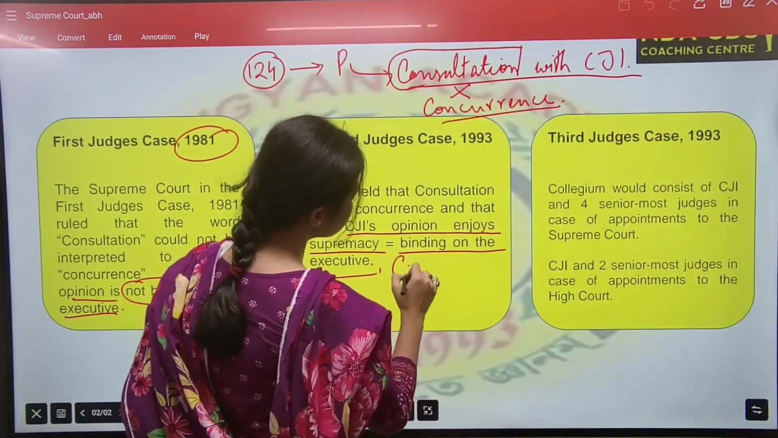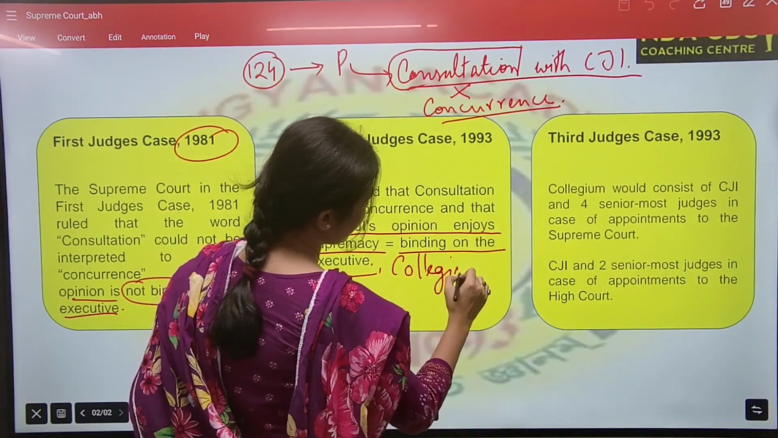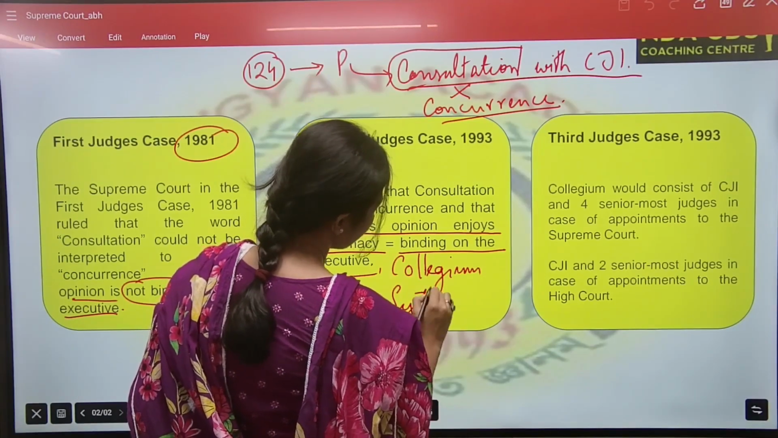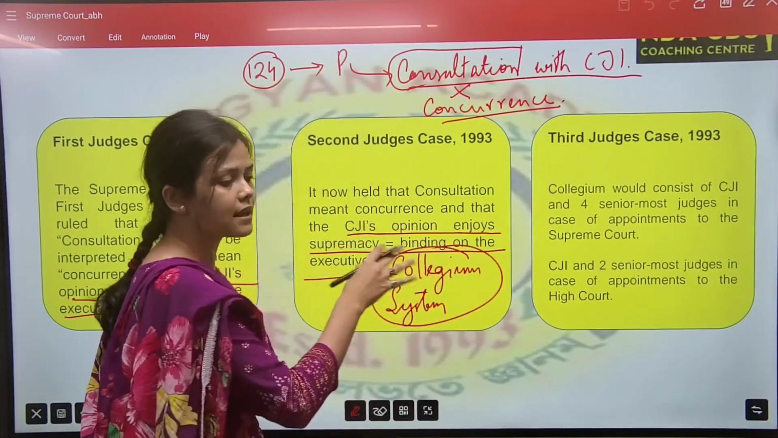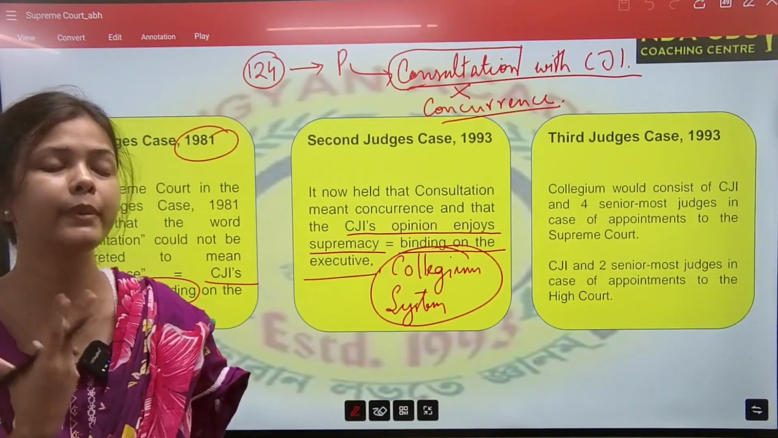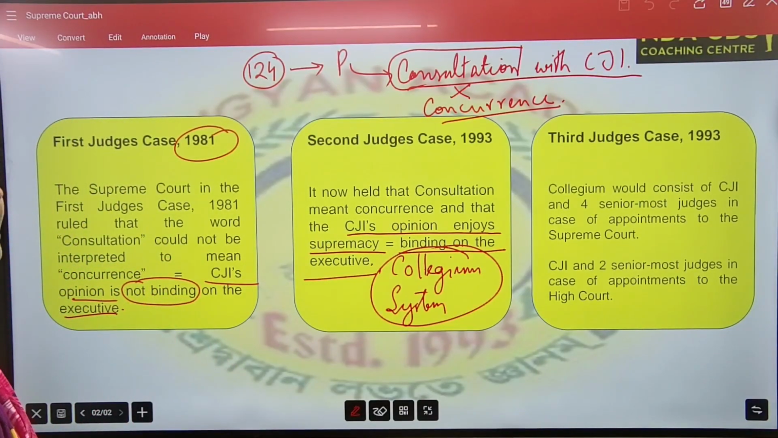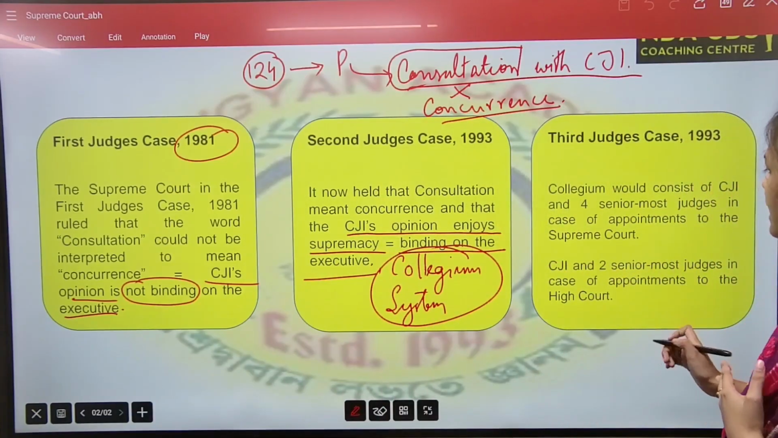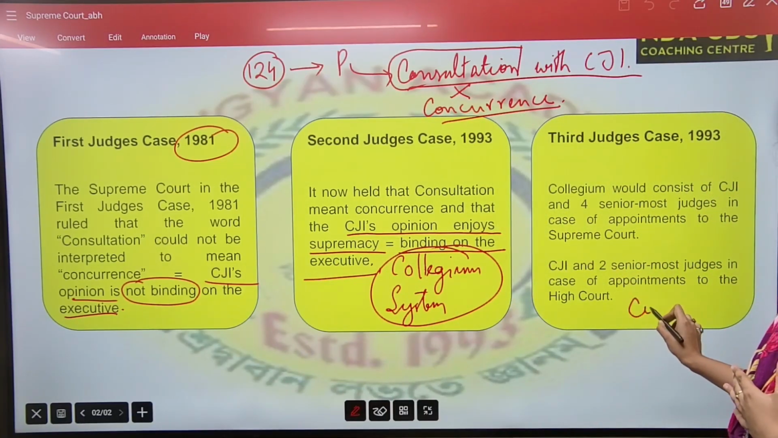They have introduced the collegium system, and they have said there will be a collegium, and whatever suggestion or recommendation or names will be given by the collegium system, the executive will have to follow that recommendation or suggestion. Okay, and finally in the third judges case, same, इधर में बोला कि collegium